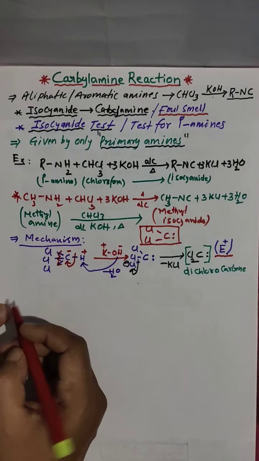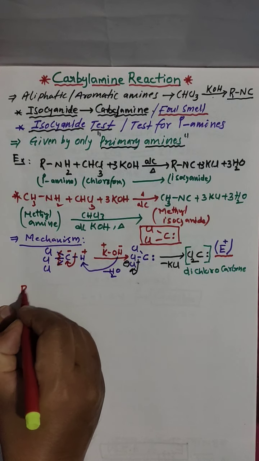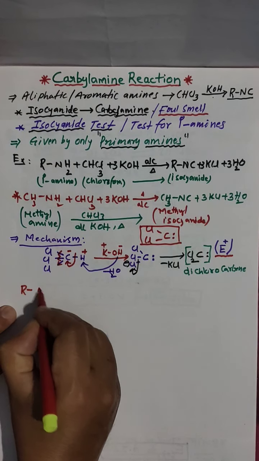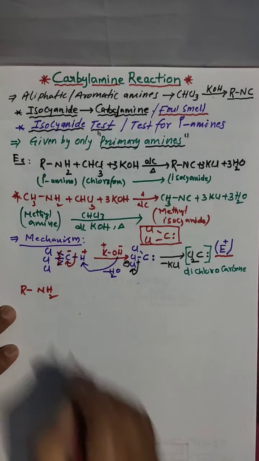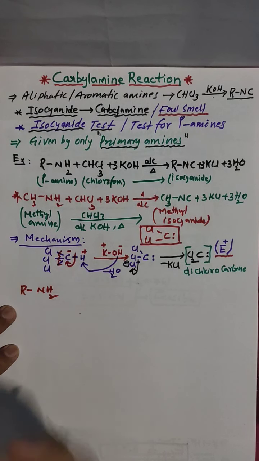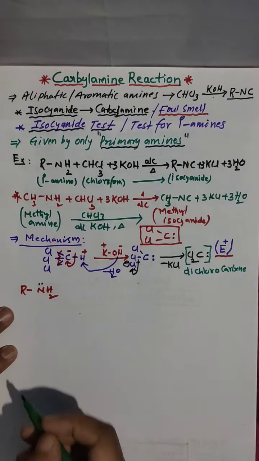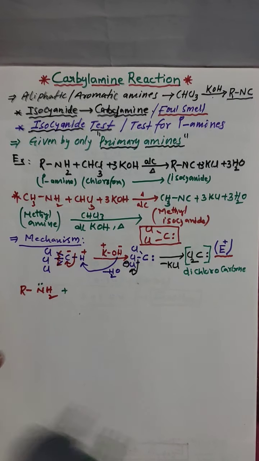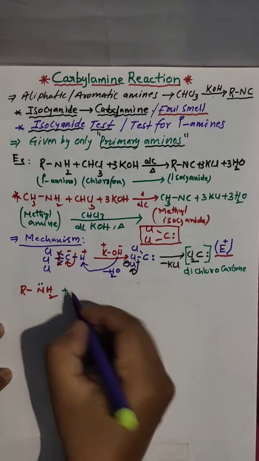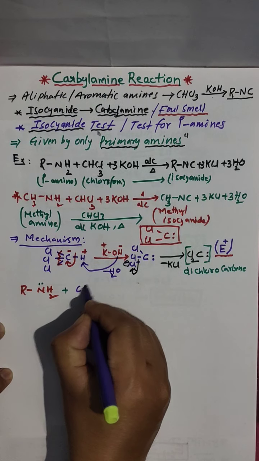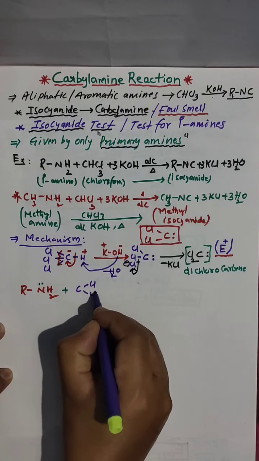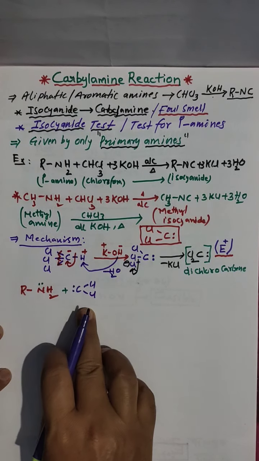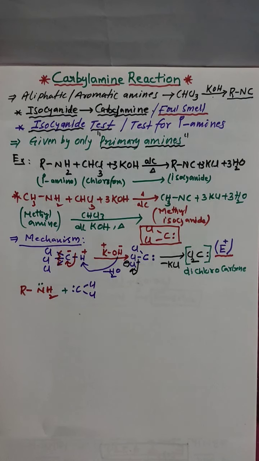Now this reacts with a primary amine, RNH2, nitrogen having a lone pair, plus you have dichlorocarbene, C, Cl, Cl. Electrophile means it needs electrons.